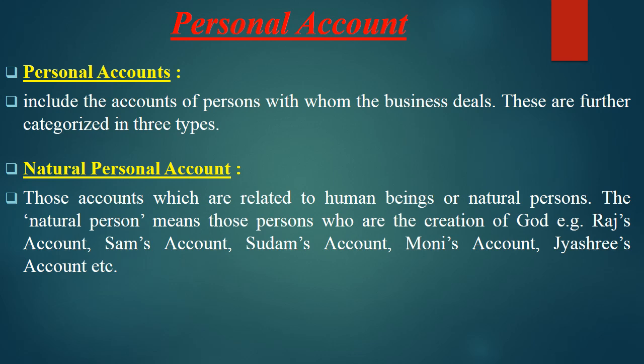As we have taken the example of Raj account, Sam account, Sudham account, Moni account, Anshuman account, Jayashree account. These are the natural creation of nature. Natural means what? Nature. Some people call it creation of God, and those who don't believe, they call it creation of nature.